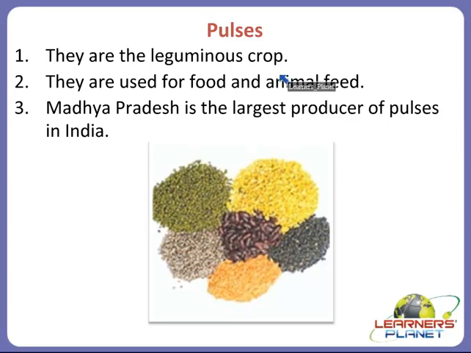These are leguminous crops, so they need very little water. And with the help of bacteria they can fix the nitrogen and get nutrition from the soil, and Madhya Pradesh is the region which provides favorable soil for the growth of pulses.